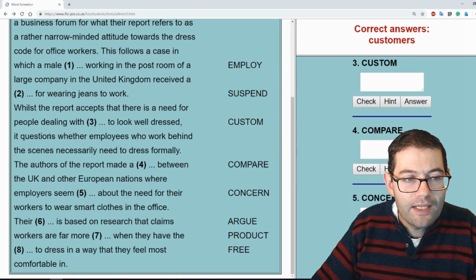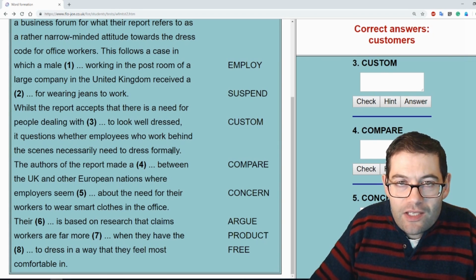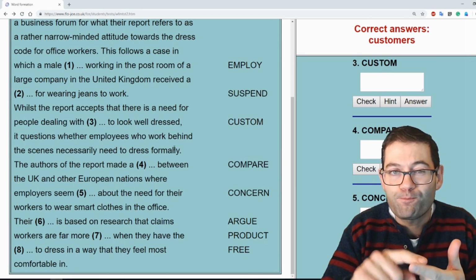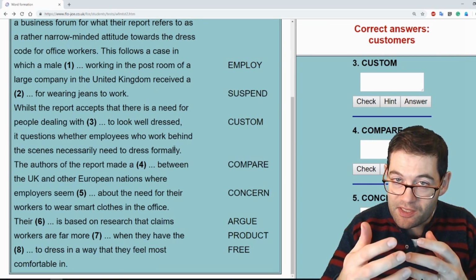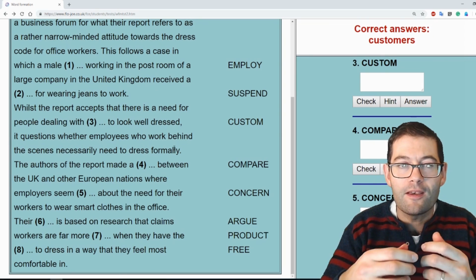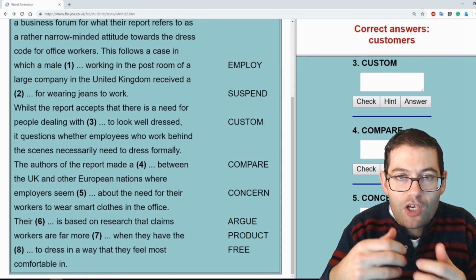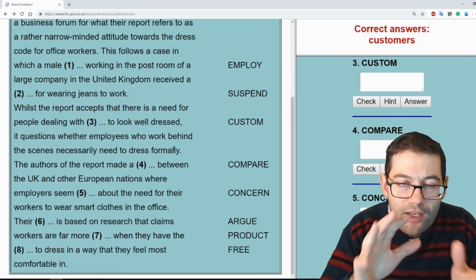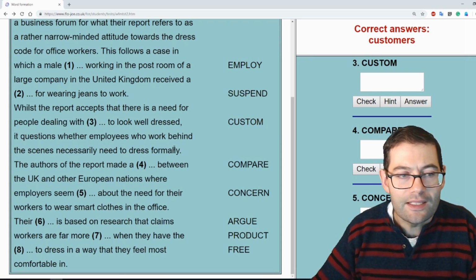Okay, let's get back to the text. It questions whether employees who work behind the scenes necessarily need to dress formally. Now, on another vocabulary tangent, there are different ways you can dress. Dress formally, dress casually. So those would be the two forms. If you dress formally, it means that you're dressing in a business style, or even more formally. Dressing casually just means jeans, t-shirt, that kind of thing. You might have dress smart casual, which means it's between the two, between dressing casually and dressing formally. So you might see that as well.